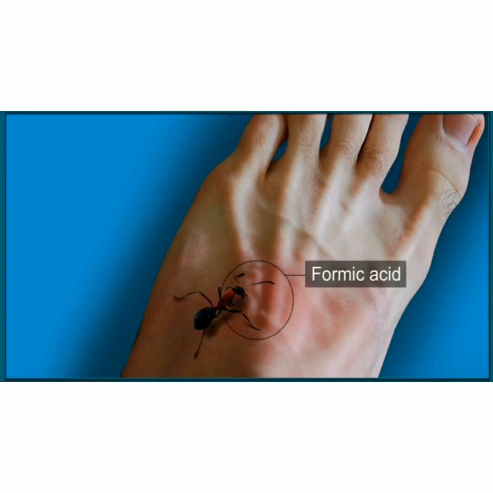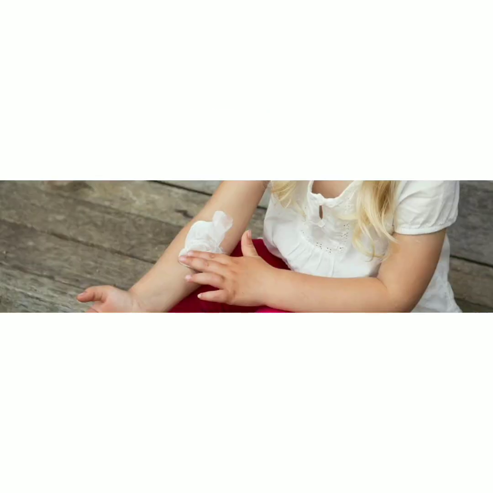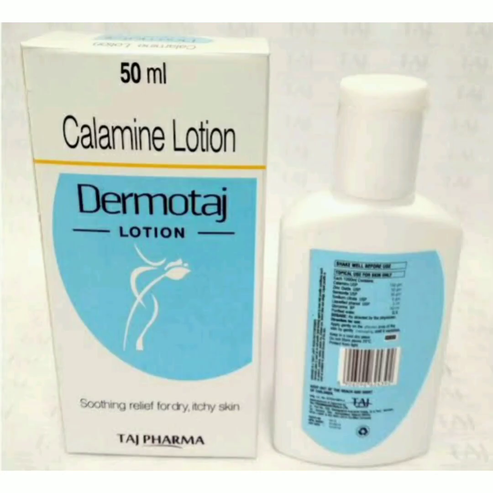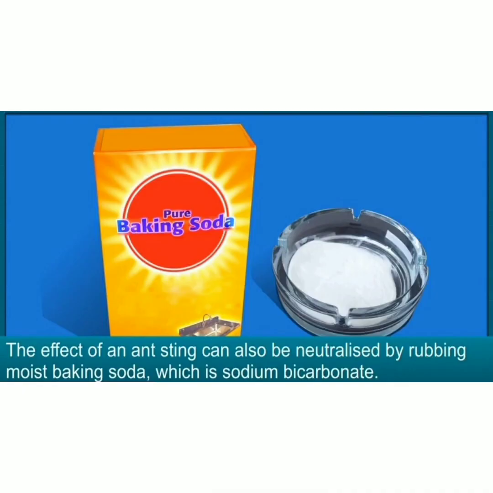To reduce the effect of formic acid, the area around the sting is rubbed with calamine solution, which contains zinc carbonate, or with baking soda solution. These substances contain bases which neutralize the effect of formic acid to some extent and hence help in relieving pain.